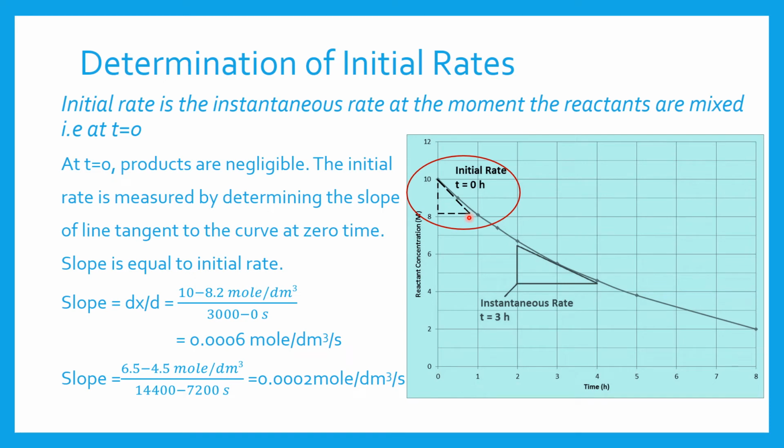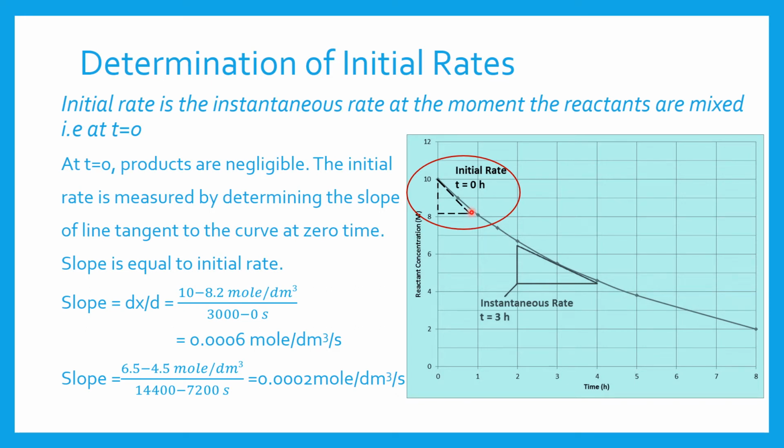Here we can see that the time is almost 1 hour, so at this point our time will be almost 3000 seconds. We convert this time into seconds because the units are moles per decimeter cube per second.